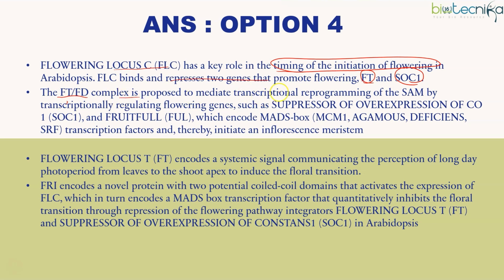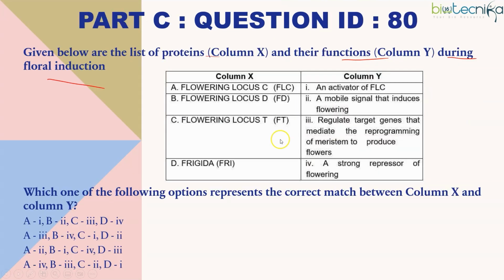The FT-FD complex is proposed to mediate transcriptional reprogramming of the shoot apical meristem by transcriptionally regulating flowering genes, that is your SOC1 and fruitfull, which encode MADS-box transcription factors, and they will start an inflorescence meristem. So what is said over here? That flowering locus FLC is a strong repressor of flowering. Yes, it will repress the flowering genes. That's why it is a strong repressor. So A is 4, meaning 4th is the right answer. But still we will have a look at the others also.